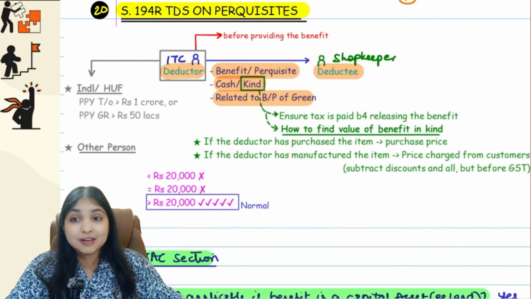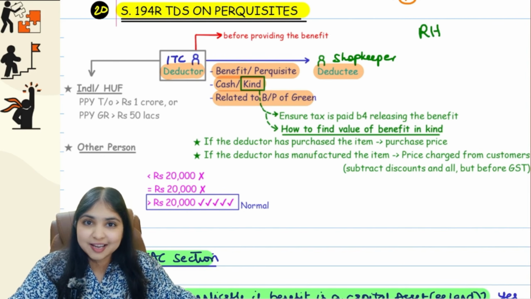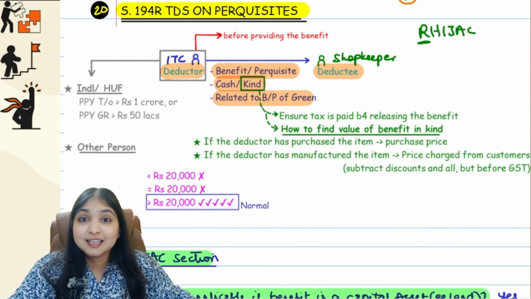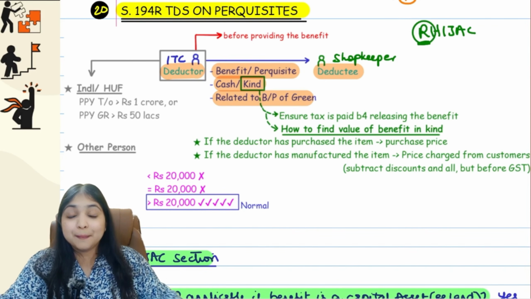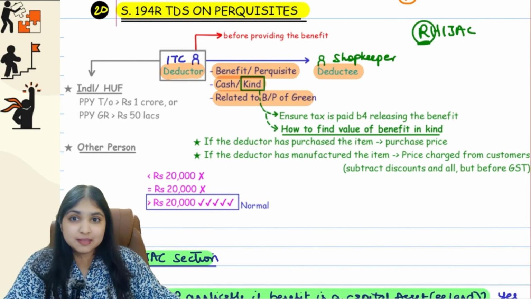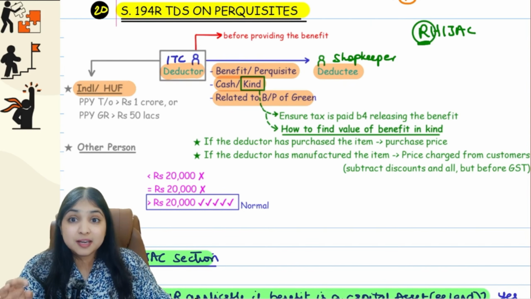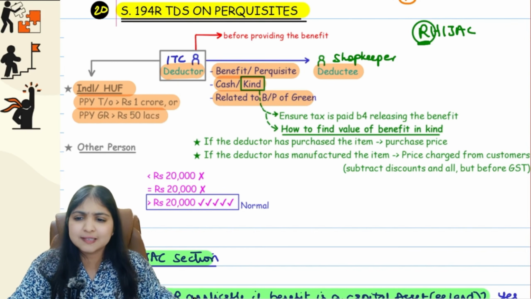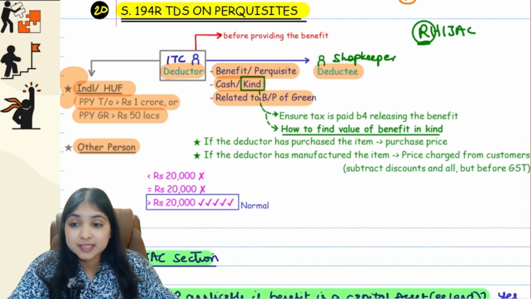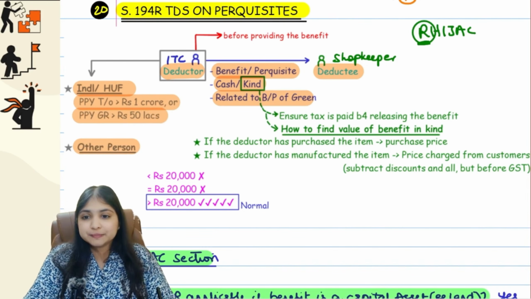However, 194R, guys, it's an R hijack section. Finally, we have learned the last section in our R hijack series. Because it's an R hijack section, you know what will happen now. I will trouble whom? I will trouble the deductor. If the deductor happens to be an individual or HUF, his preceding previous year turnover has to be more than 1 crore or preceding previous year gross receipt has to be more than 50 lakhs. Any other person, then fine. But if he's an individual or HUF, this condition has to be fulfilled.